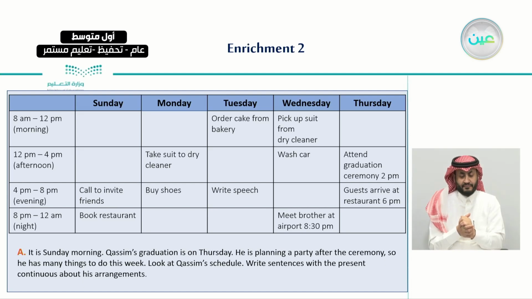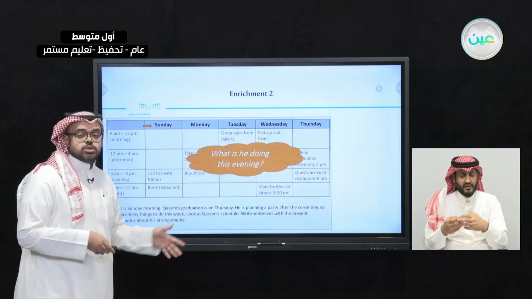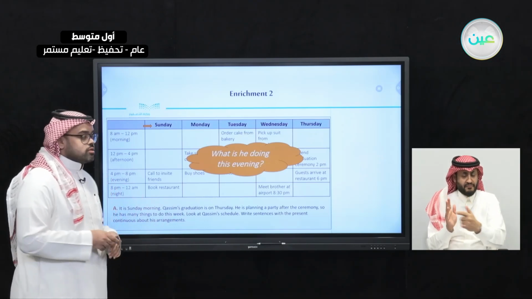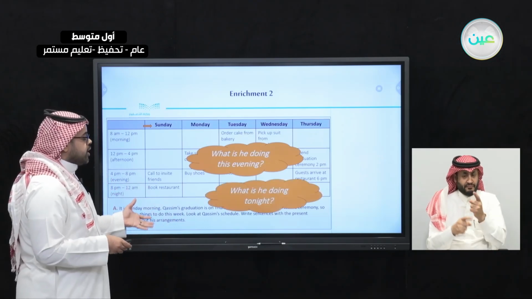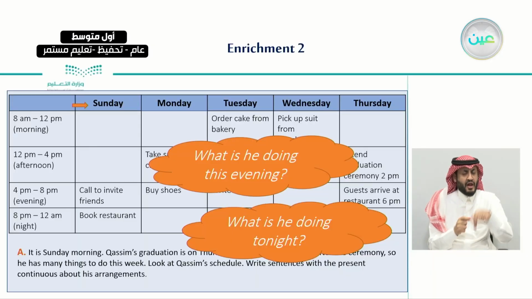And we also had a very interesting exercise about a Sunday morning about Qasim's graduation on Thursday, and he's planning a party after the ceremony. So he has many things to do, and in this exercise we helped to talk about his future arrangements using the present progressive. We started by asking ourselves the question, what is he doing this evening? What is he doing tonight?